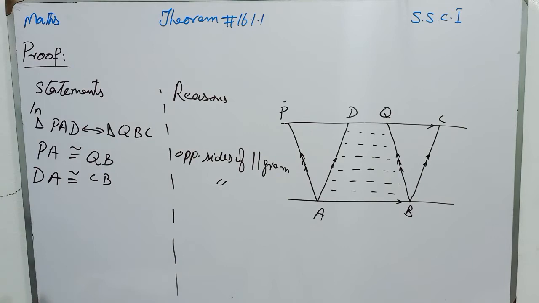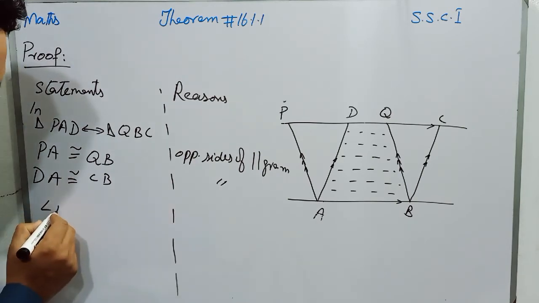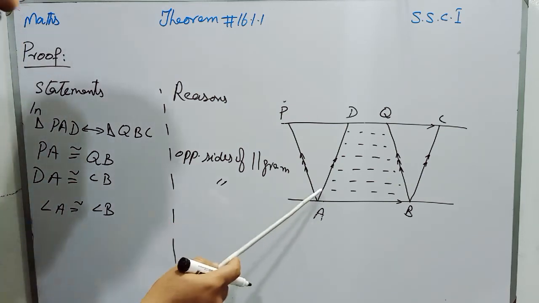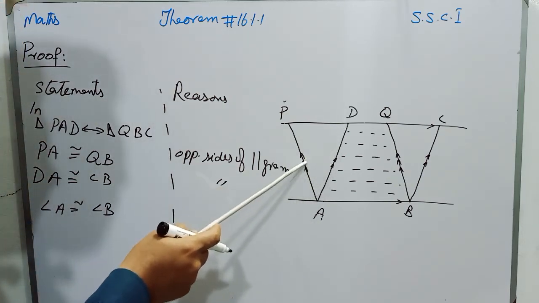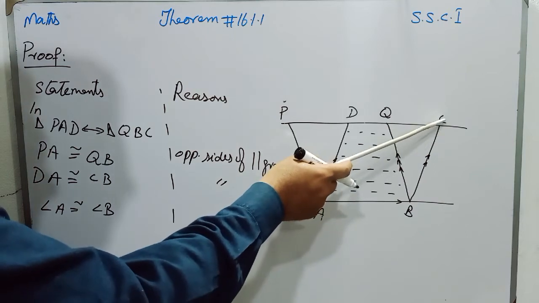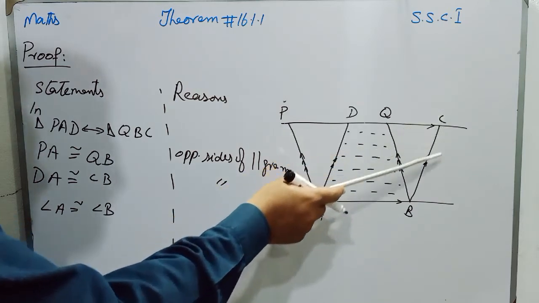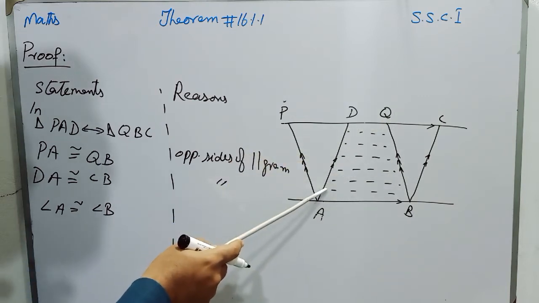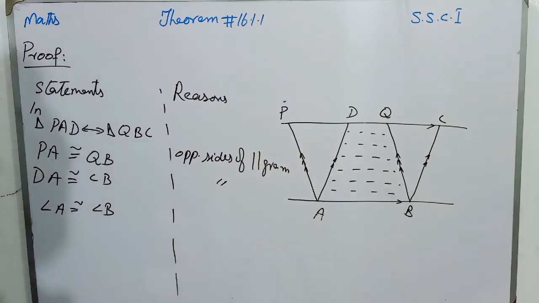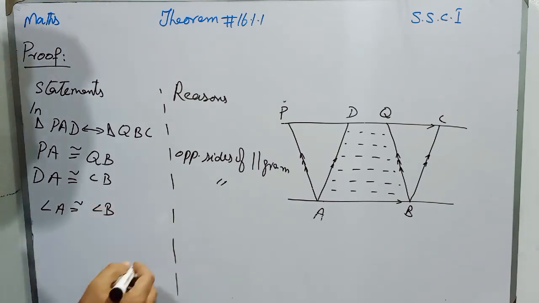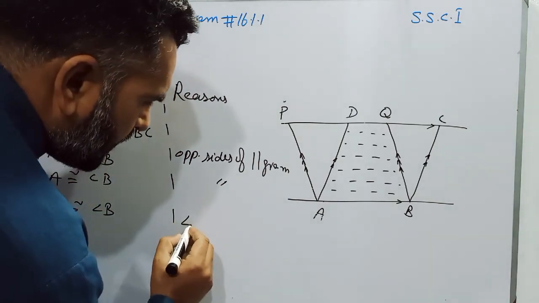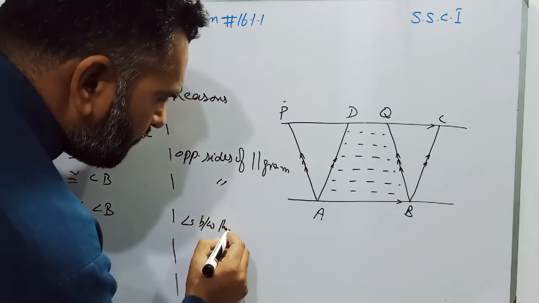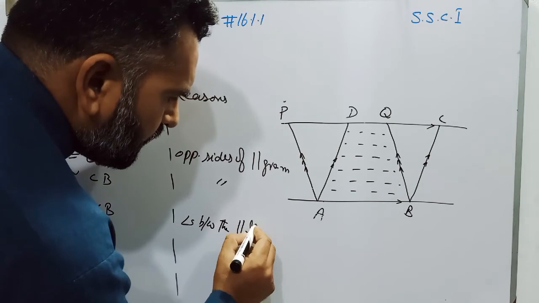And students, angle A is congruent to angle B because these angles are between the two parallel lines, with corresponding sides CB and QB. So students, angle A will be congruent to angle Q. Reason is angles between the parallel lines.